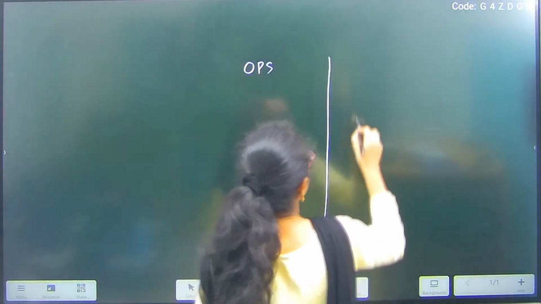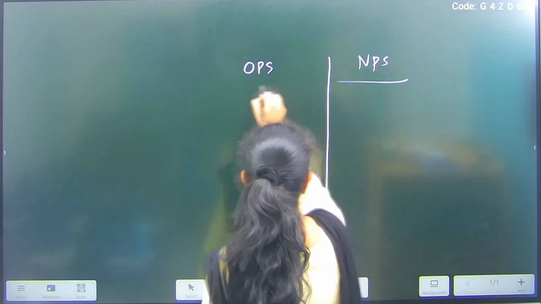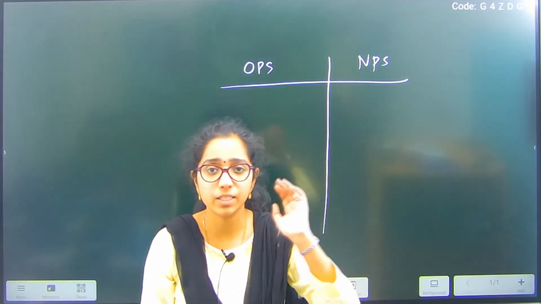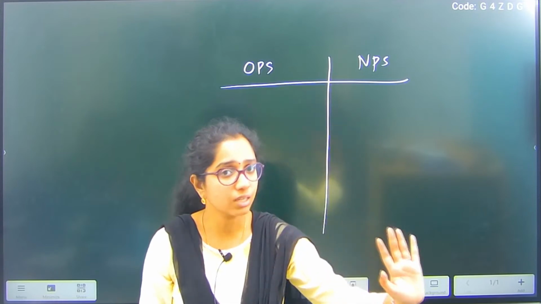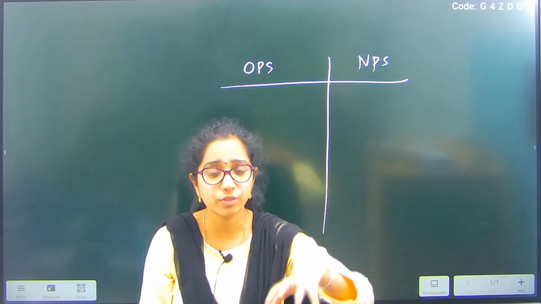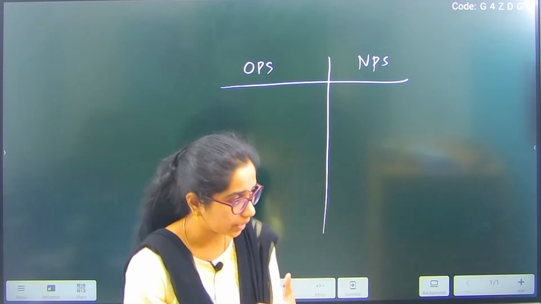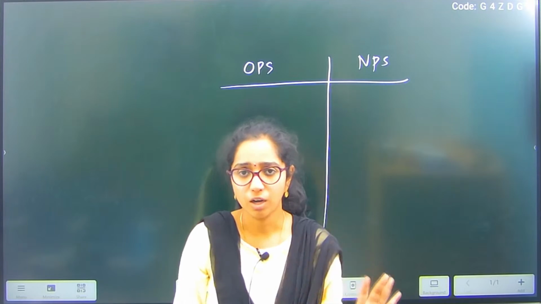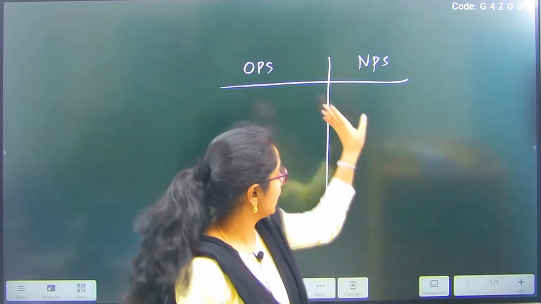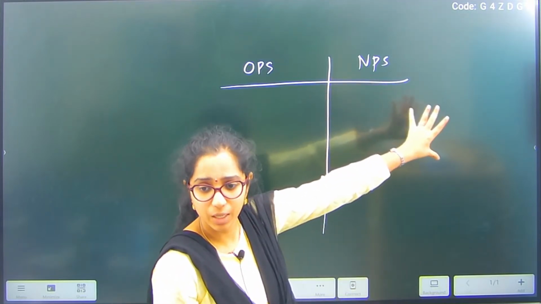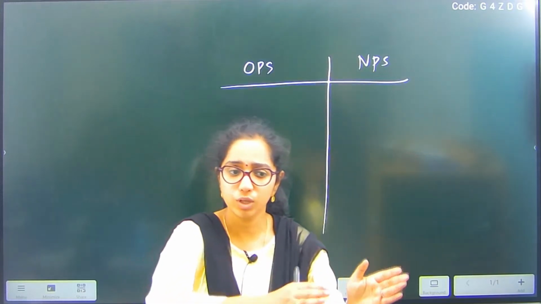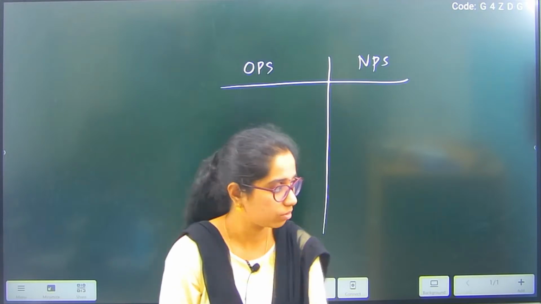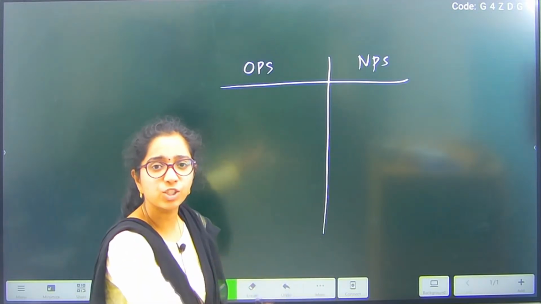OPS and NPS. One question I think Ramchandra you have asked is whether they have to draw it on a monthly basis or an annual basis. It doesn't depend on that, it is as per the wish of that particular subscriber. If I am a retiree, it is upon me whether I take the amount fully or not. That flexibility is there with NPS, and in OPS you will be bound to get half of the amount as your pension. So it doesn't matter much.